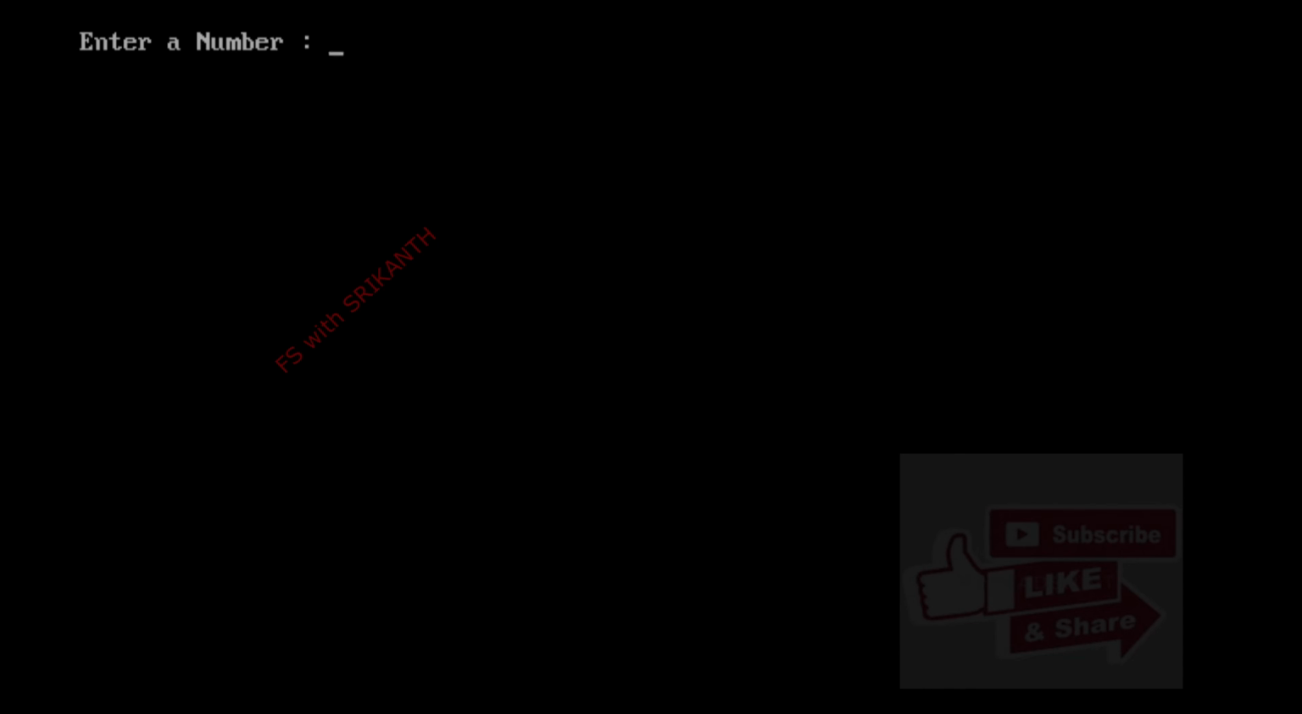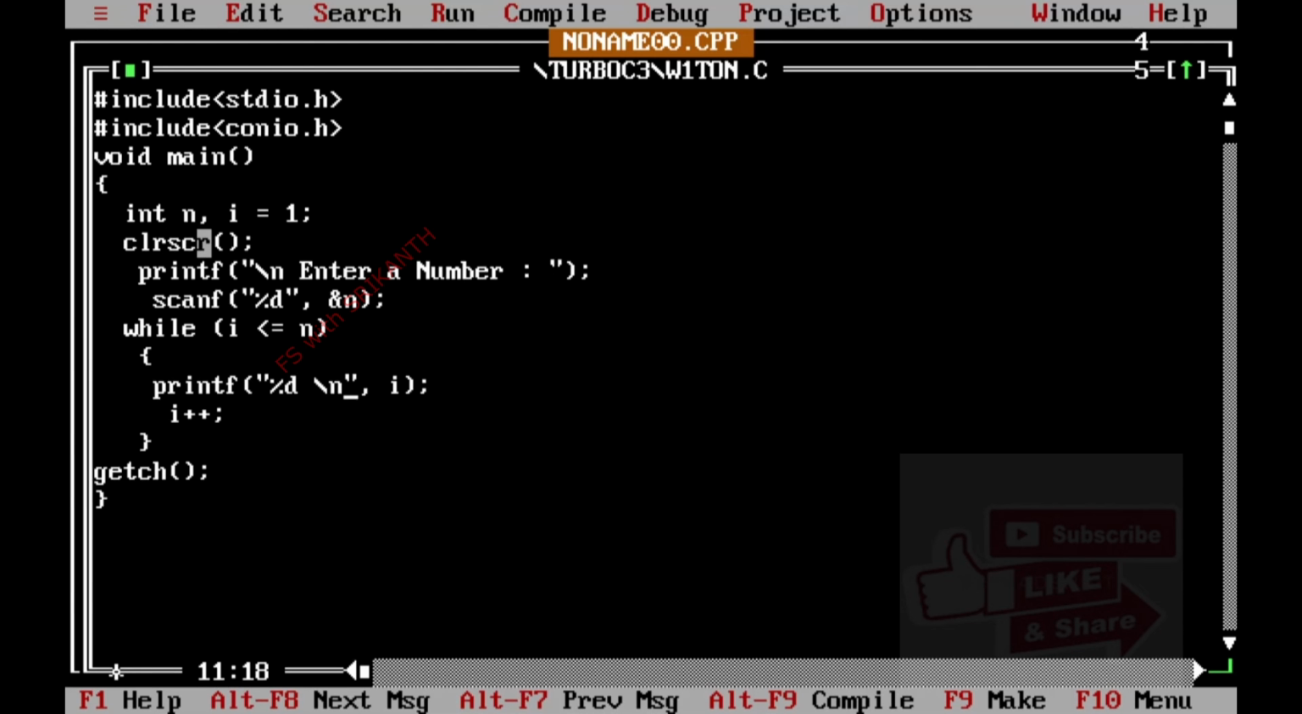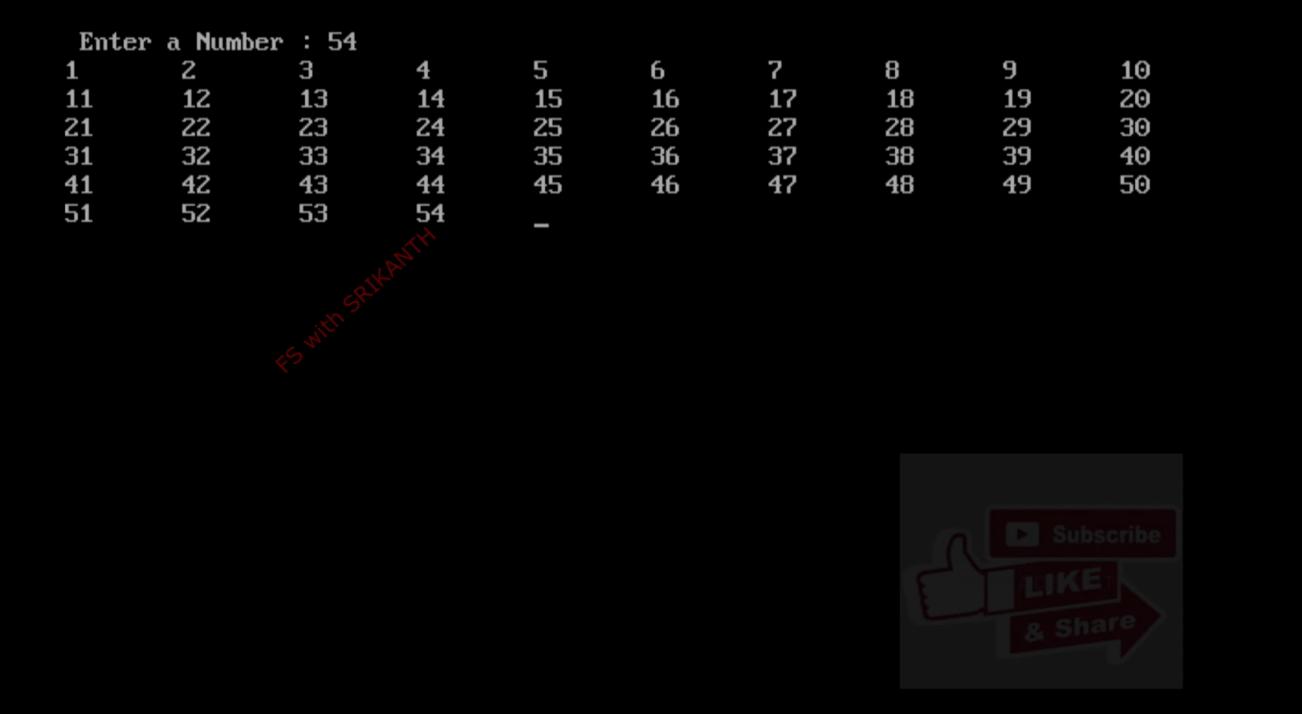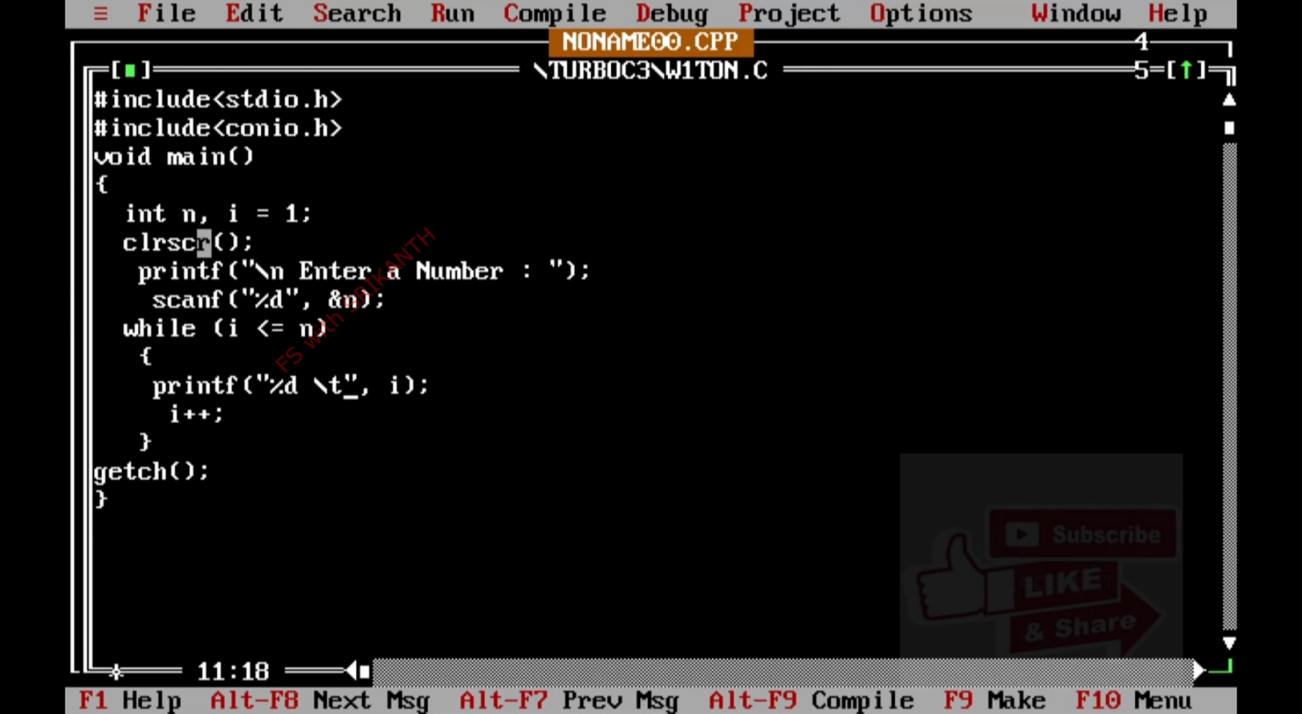So in this way we can check the output in different ways. Backslash t means tab space. That is our wish, how we are printing the statement.